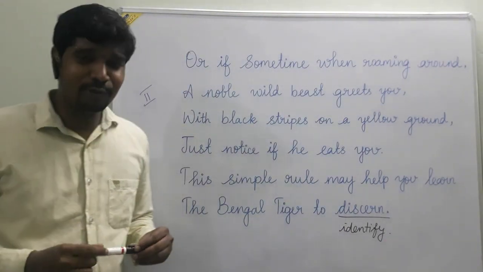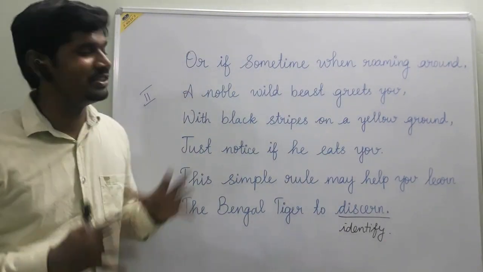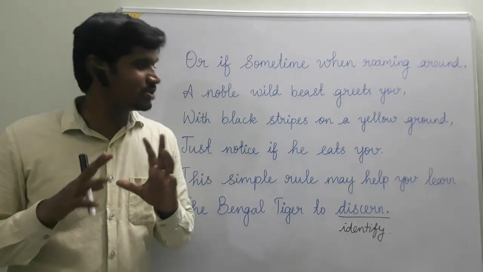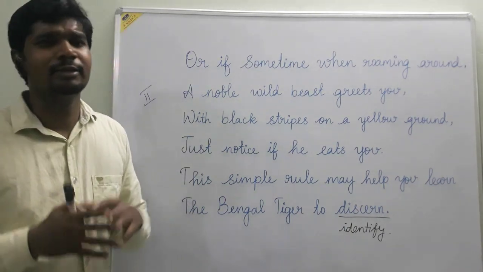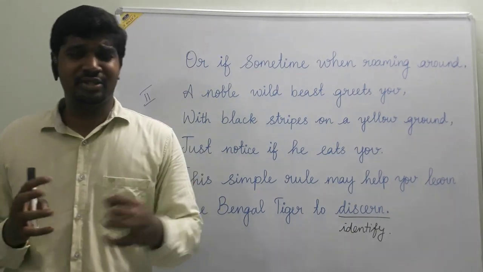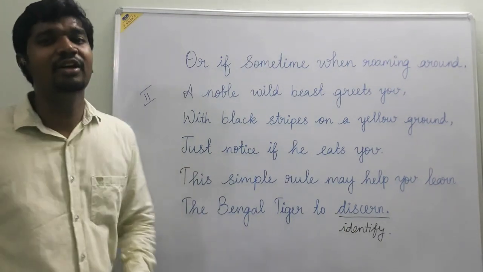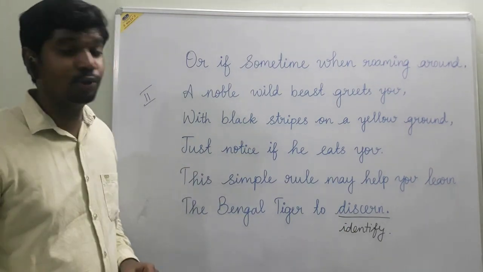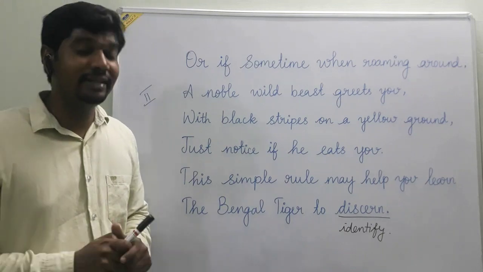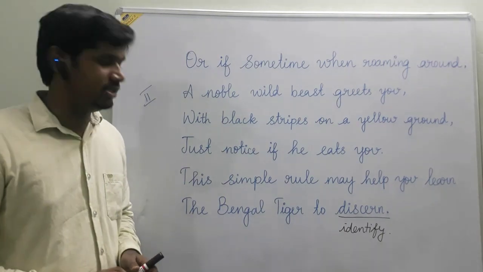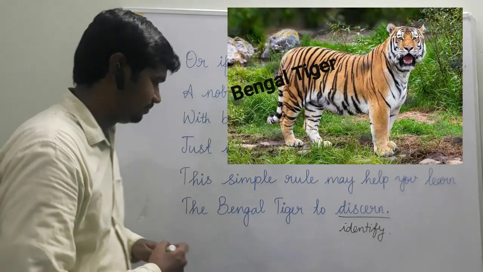So on your way, if such a great black striped yellowish colored beast is on your way and if he is trying to eat you, then this simple thing will make you learn or identify that the beast is the Bengal tiger.